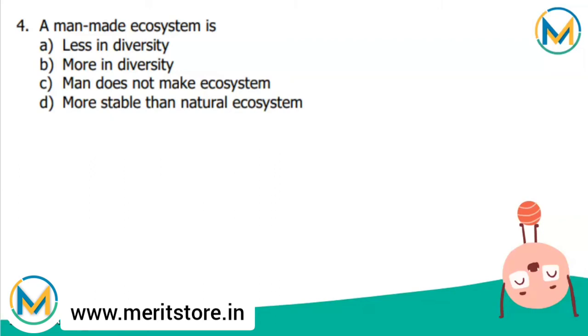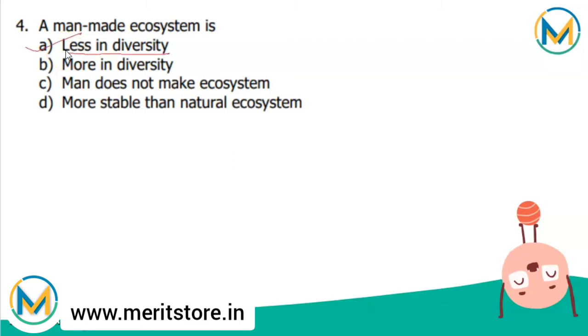Only those species will be used by man to create an ecosystem. For example, an agricultural field is a man-made artificial ecosystem, having only those plants which are economically beneficial. Thus the correct answer is option A, that is less in diversity.